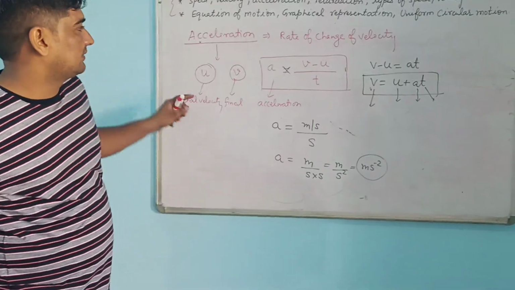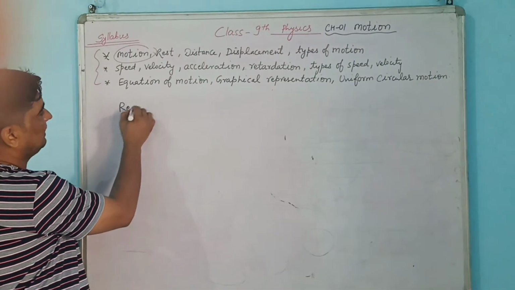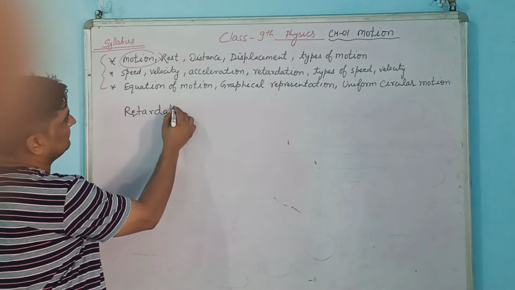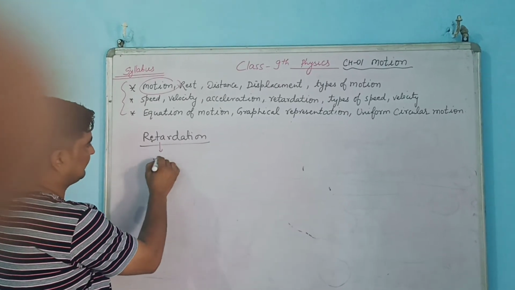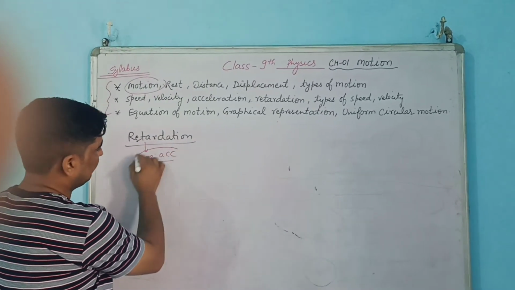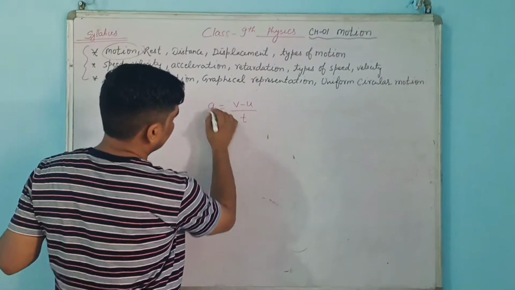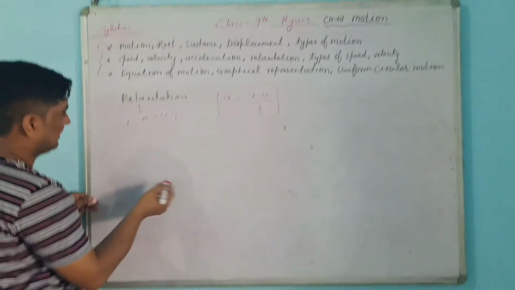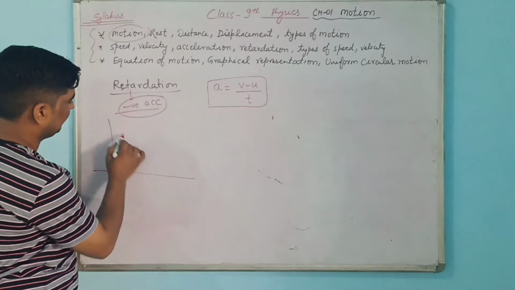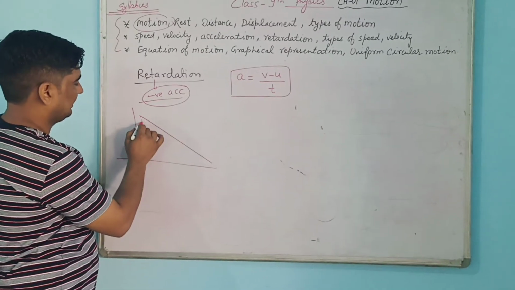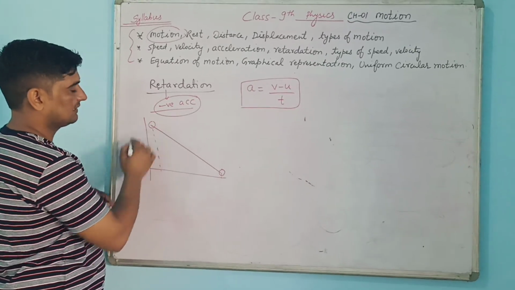Now, what are the different types of acceleration? Next we will take, after acceleration, retardation. So what is retardation? As the name itself suggests, retard means some decreasing values will be there. Retard means negative acceleration, we can say. Why are we telling negative acceleration? As we have done, acceleration is the rate of change of velocity divided by time. Sometimes when we are stopping an object, its velocity will go down.